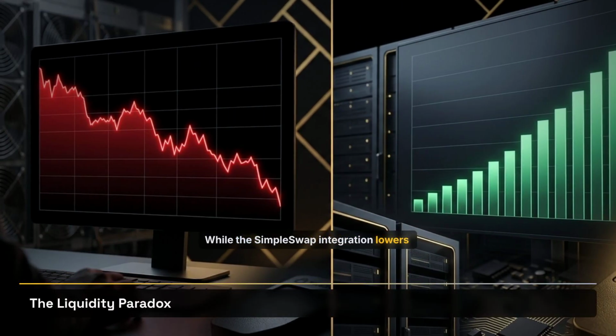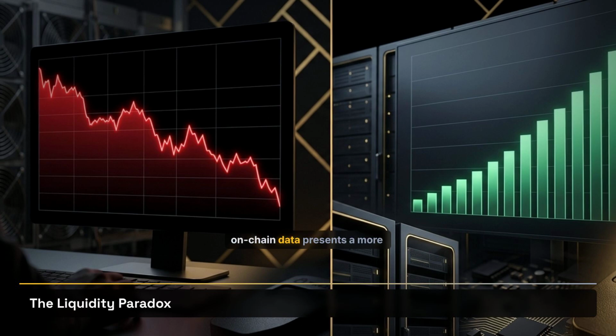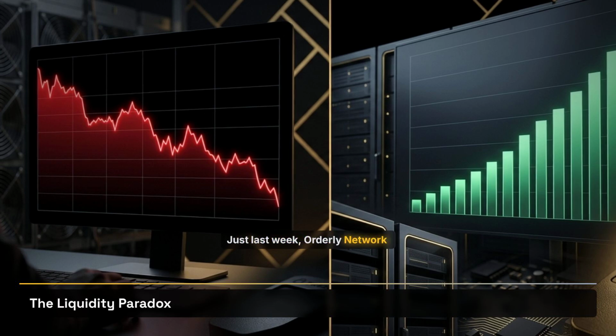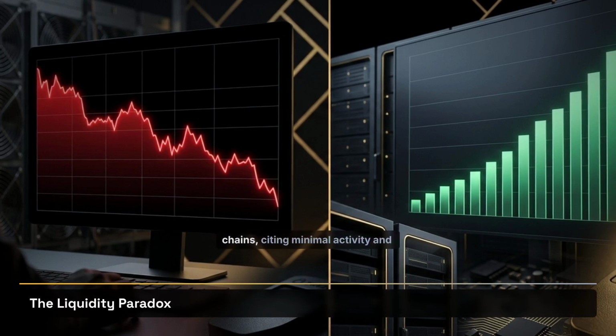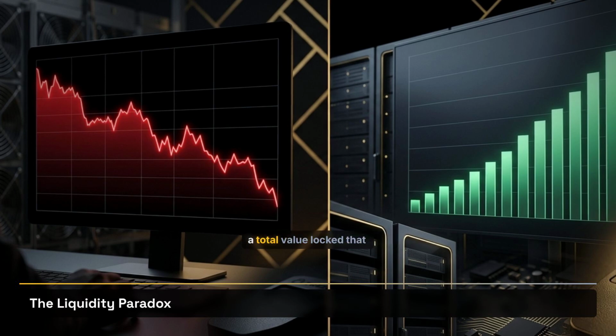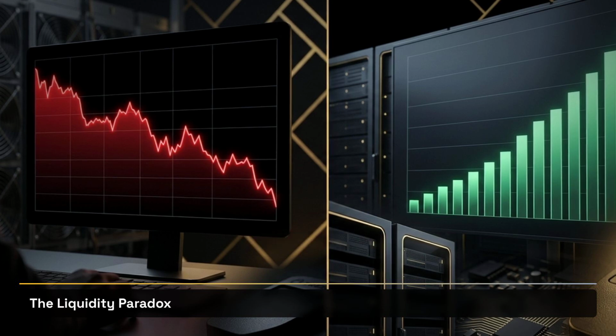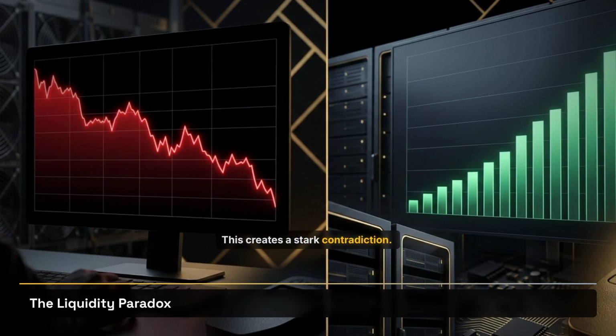The Liquidity Paradox. While the SimpleSwap integration lowers the barrier to entry, the on-chain data presents a more nuanced reality. Just last week, Orderly Network delisted Monad from its supported chains, citing minimal activity and a total value locked that sat well below expectations for a high-performance L1. This creates a stark contradiction.